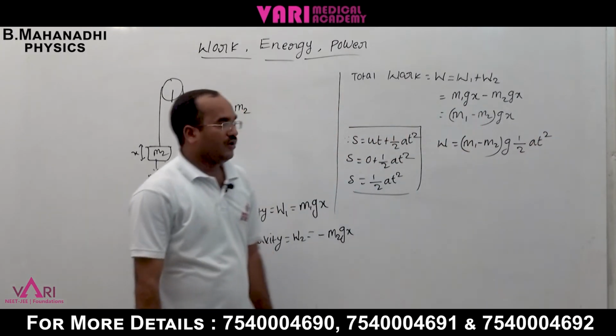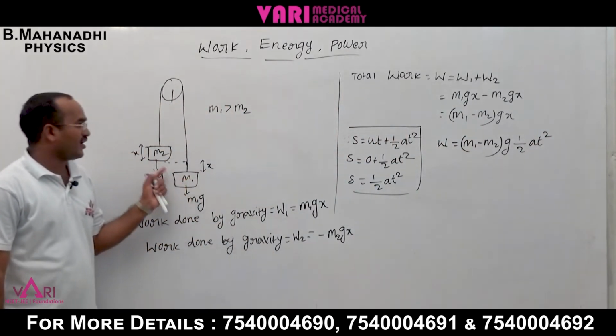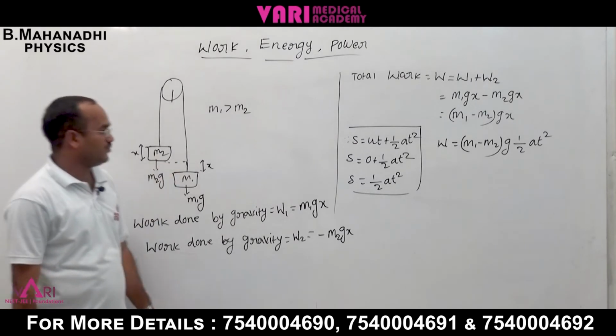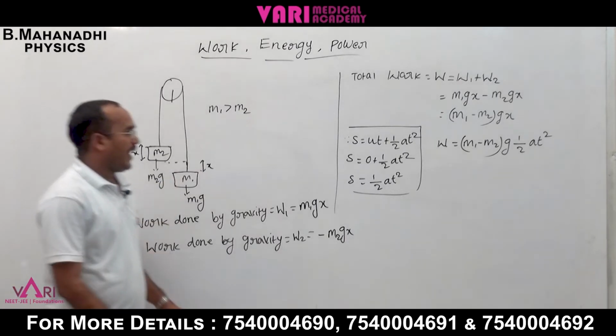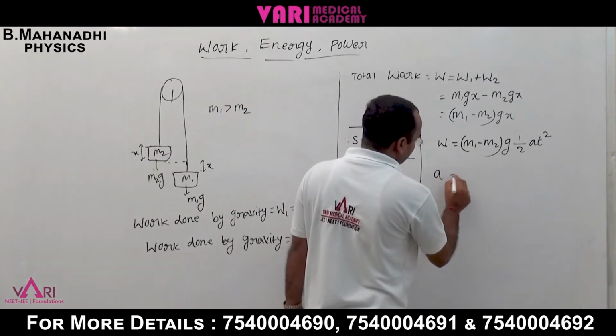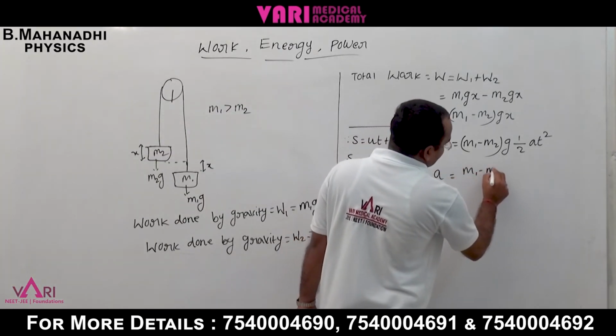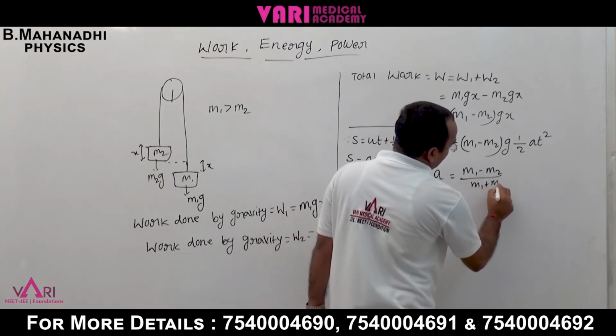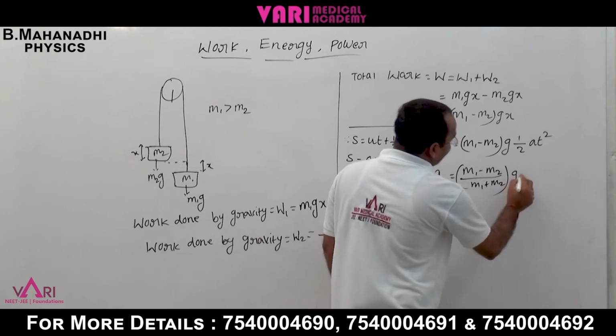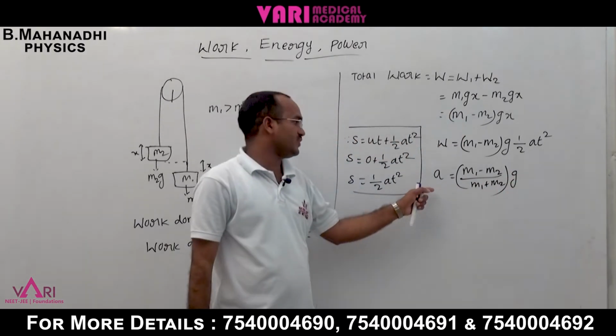But we know the acceleration of these bodies: the first mass m1 is more, so acceleration is equal to m1 minus m2 by m1 plus m2 into g. This is the acceleration from the laws of motion we have studied.